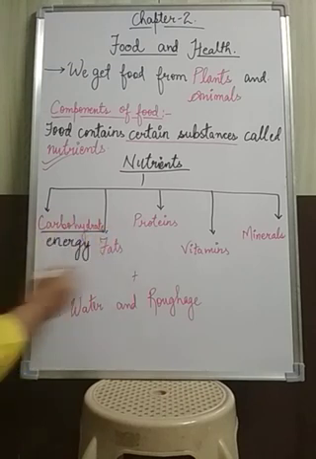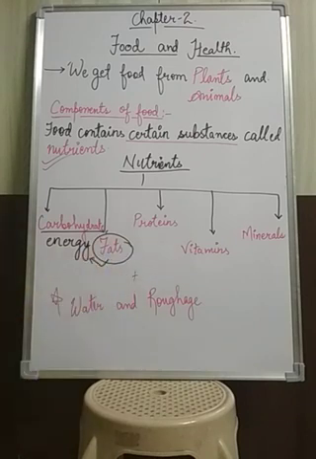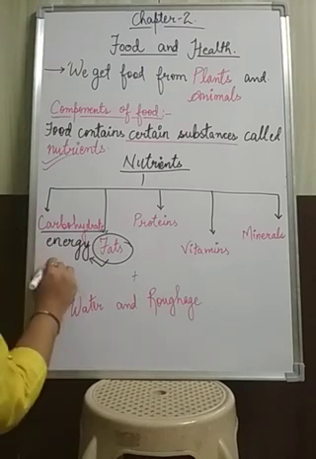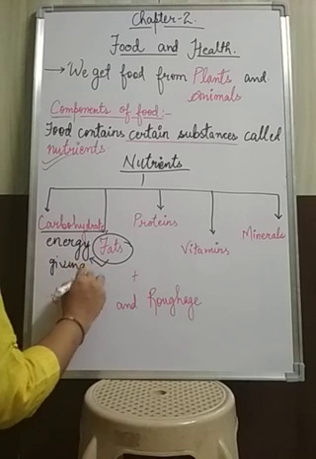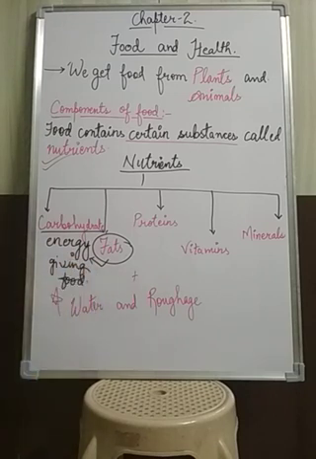Now you know that carbohydrates give us energy. Along with carbohydrates, fats also give us energy. That's why carbohydrates and fats are known as energy giving food, because these two nutrients give us energy to do any kind of work. You know the sources of carbohydrates like bread, potato, sugar, wheat, rice. All these are the sources of carbohydrates.